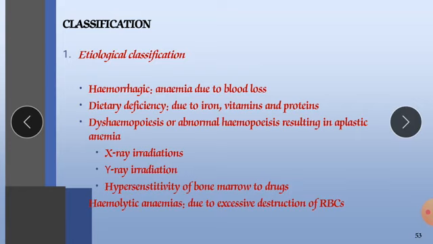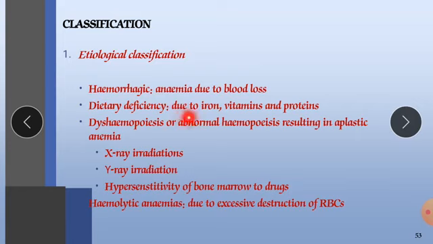When blood drains unnecessarily, blood loss occurs, and that is also one of the conditions in which our RBC count declines.